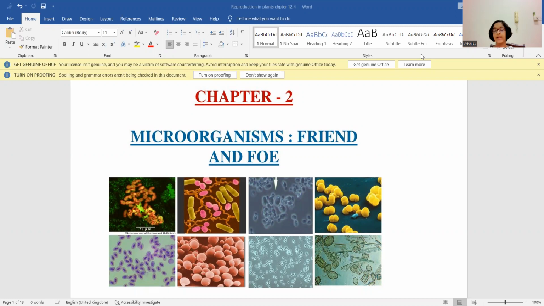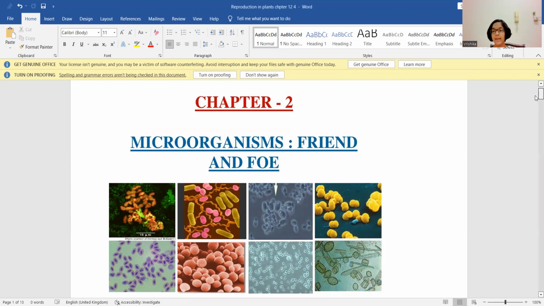So let's begin. First, let us understand the term microorganism. Microorganisms are the organisms which we cannot see with an unaided eye. Microorganisms can only be seen under a microscope.